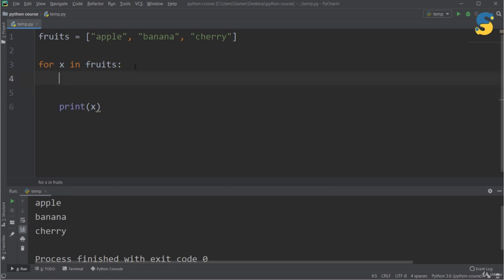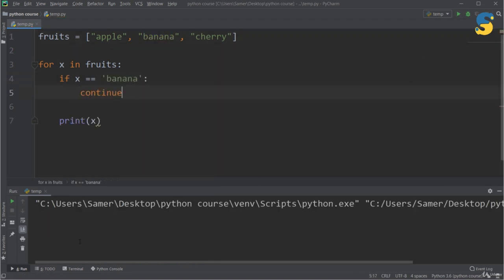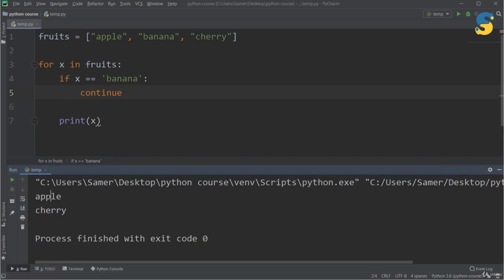Now let me assume that I don't want to print banana anymore. So in this case, I want to skip this item. So I will say if x equal to banana colon continue, run. As you see here, now I got only apple and cherry. Why did this happen? Because for the second item, which is banana, the condition x equal to banana is satisfied, so the continue statement will be executed. In this case, the interpreter will ignore all the statements inside the loop and it will continue directly from the first statement, which is the same condition in this case.